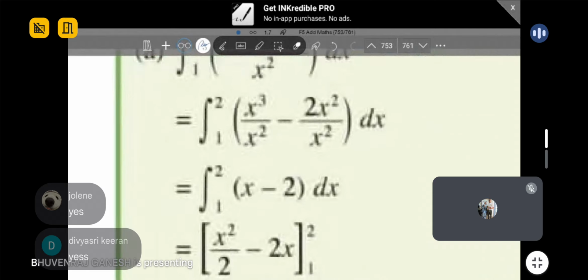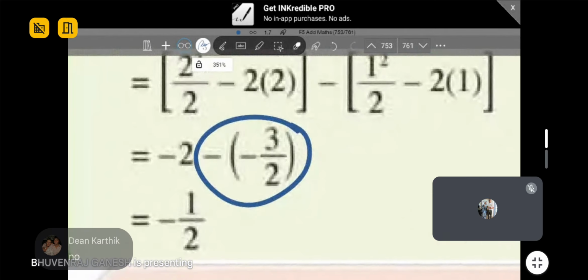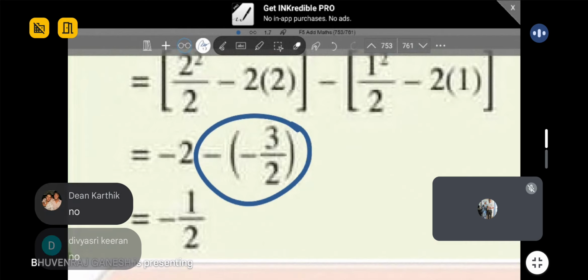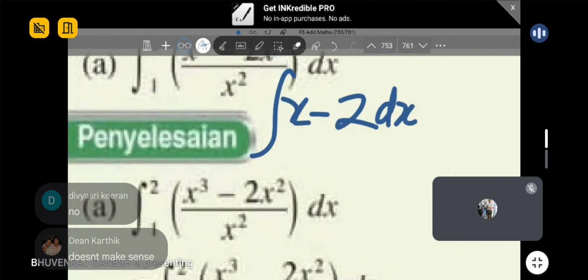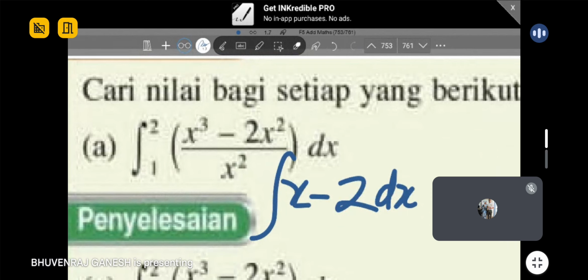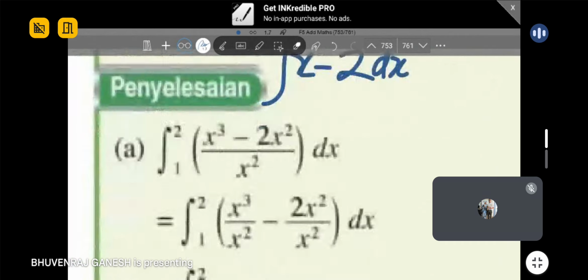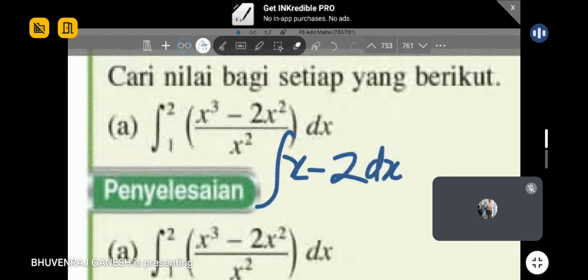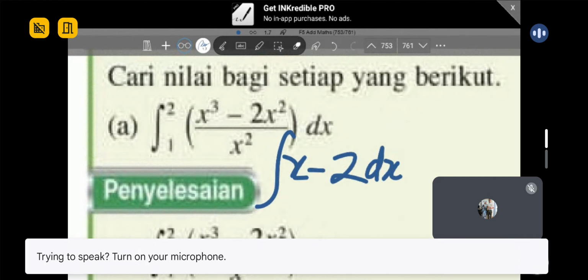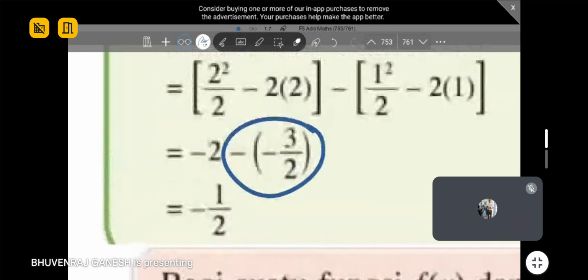But then when you go to area, can area be negative, guys? Always remember, when the question asks you to find area, a negative value won't make sense. In this question, they ask you to find the value, cari nilai, so it doesn't matter whether it is positive or negative. It just depends on where you are integrating and where it is located. Understand this one?